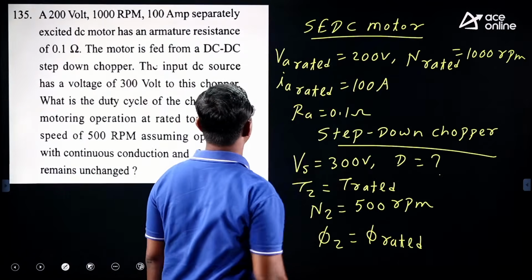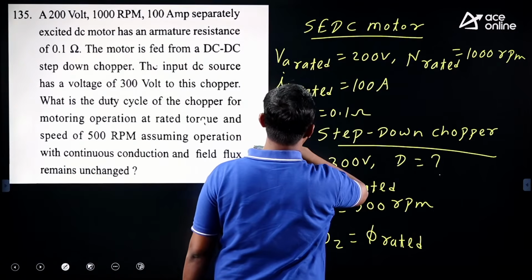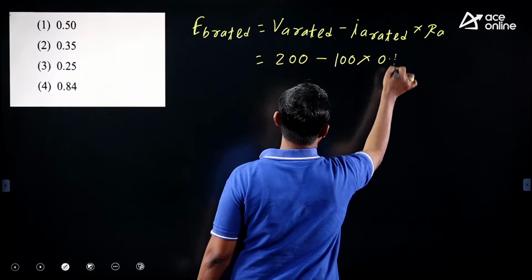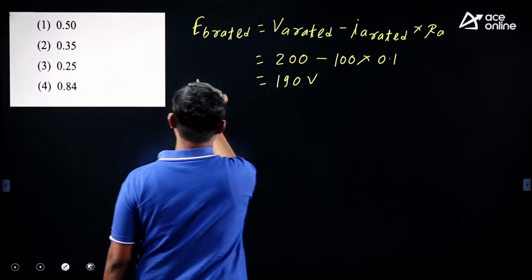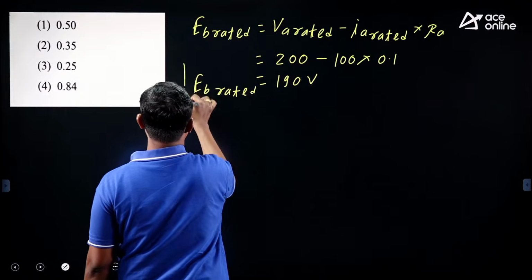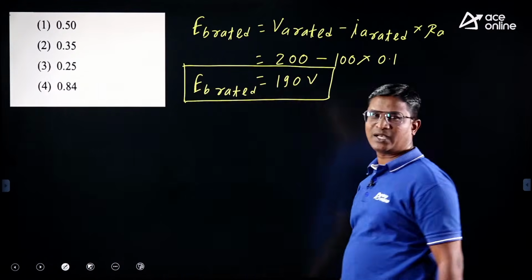VA rated is 200 minus IA rated 100 into RA 0.1. So it is equal to 190 volt. So EB rated is equal to 190 volt.